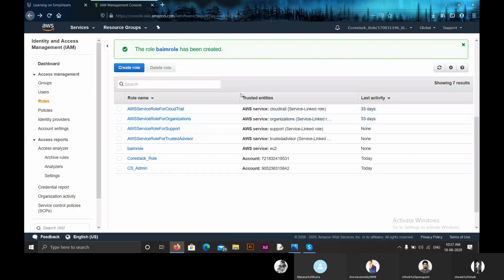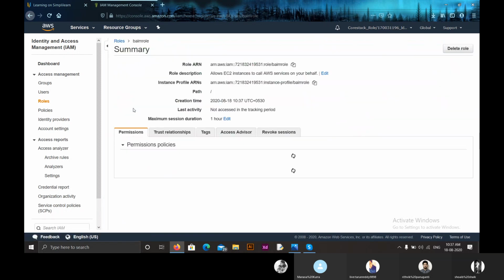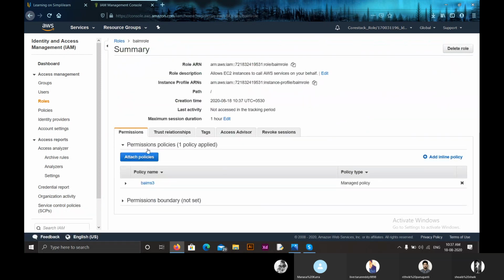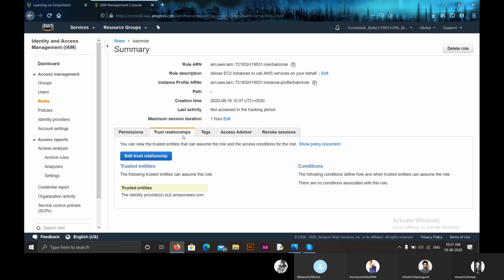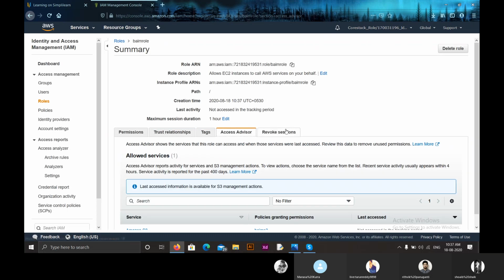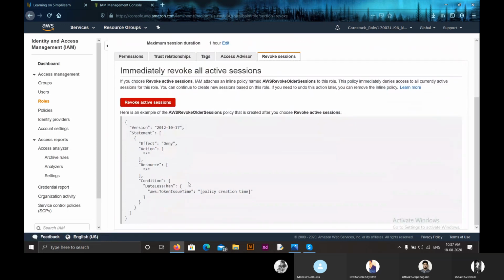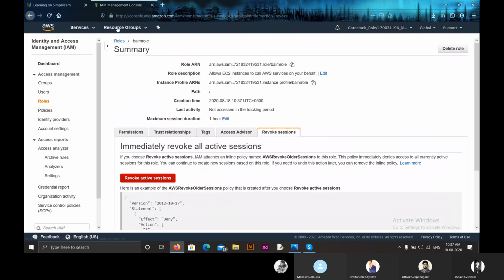So yes, our role is created. You can search it here, BAIM role. So this is the role we have created so far. By getting into the role, you can attach a few more policies if you want to attach. You can also add trusted relationship, and you can edit that if you want. You can add tags, and you can have access advisor and revoke sessions. Revoke sessions has the code for our JSON code. I told you what JSON code is. So this is how we create an IAM role.